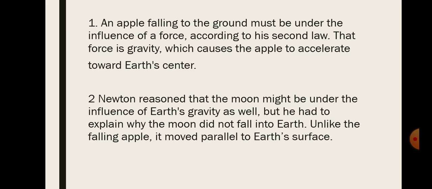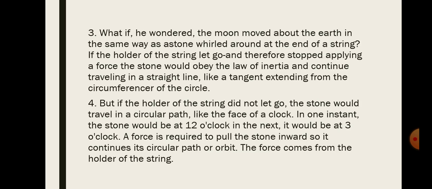For the second, Newton reasoned that the moon might be under the influence of Earth's gravity as well, but he had to explain why the moon did not fall into the Earth. Unlike the falling apple, it moved parallel to Earth's surface. So, number three, he wondered if the moon moved about the Earth in the same way as a stone whirled around the end of a string.